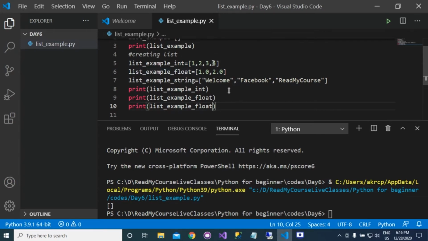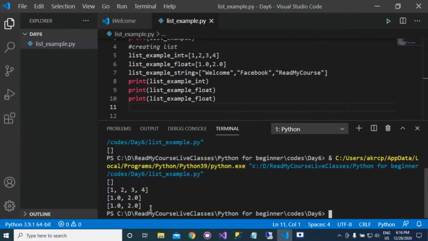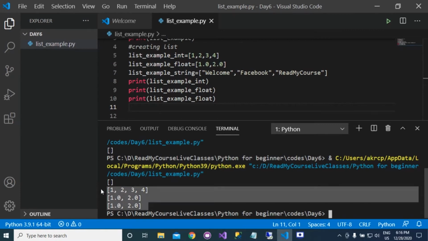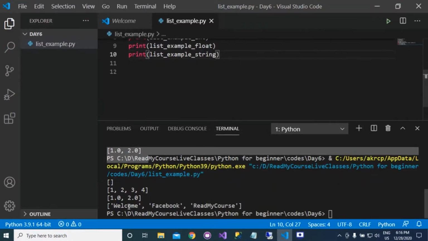All the data type is list, but the type of elements are different. Here all the elements have type integer, here float, and here we have string. If you print this, you will get the data like this. This is the output.